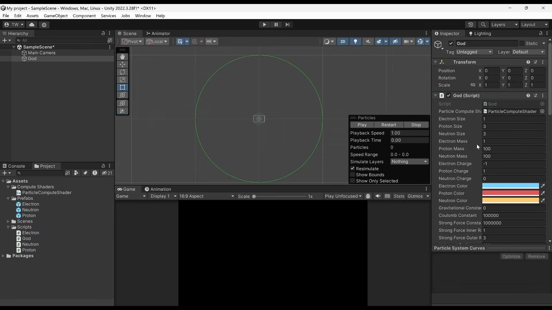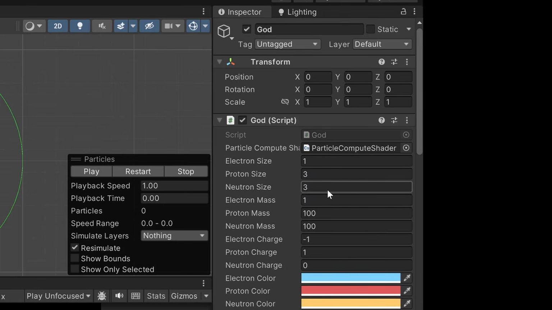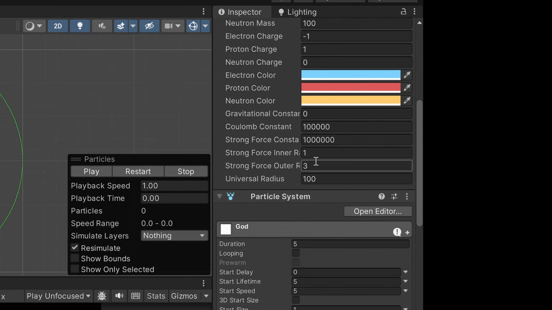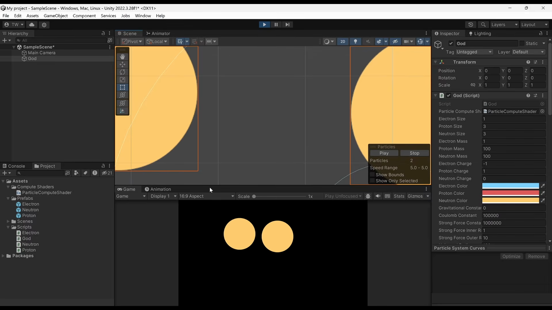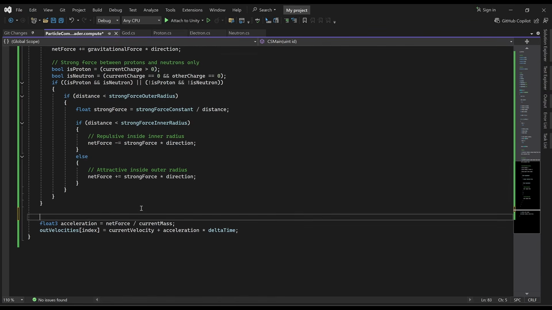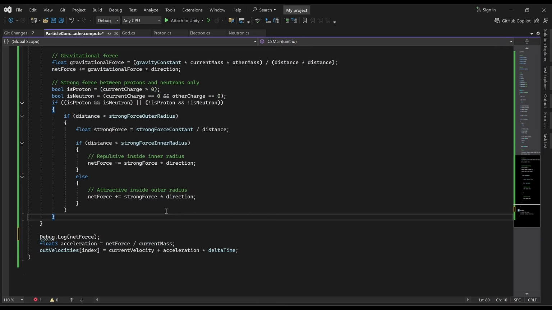I think our radius is too short, because these guys only have a size of 3. Let's make it a little bigger. How about 10? I don't know, that might be too big. And 1, and 2. Are you moving? I don't think they're moving. Okay, I'm assuming we can't do a Debug.Log here. Yeah, I guess not.